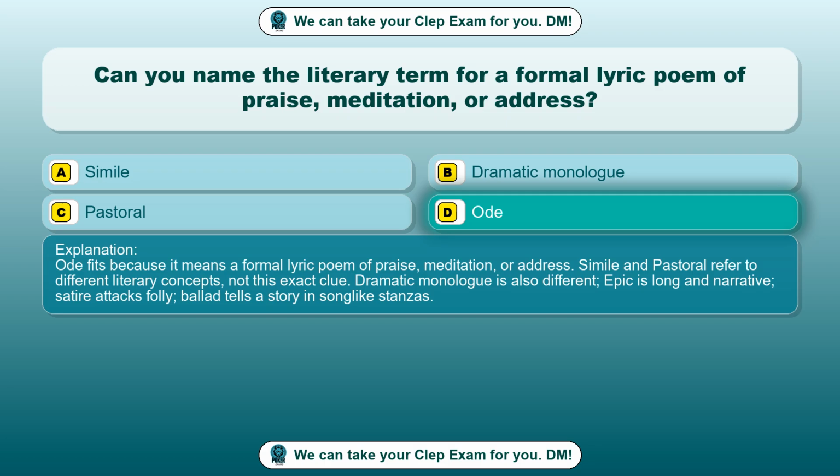Ode fits because it means a formal lyric poem of praise, meditation, or address. Simile and pastoral refer to different literary concepts, not this exact clue. Dramatic monologue is also different. Epic is long and narrative. Satire attacks folly. Ballad tells a story in song-like stanzas.